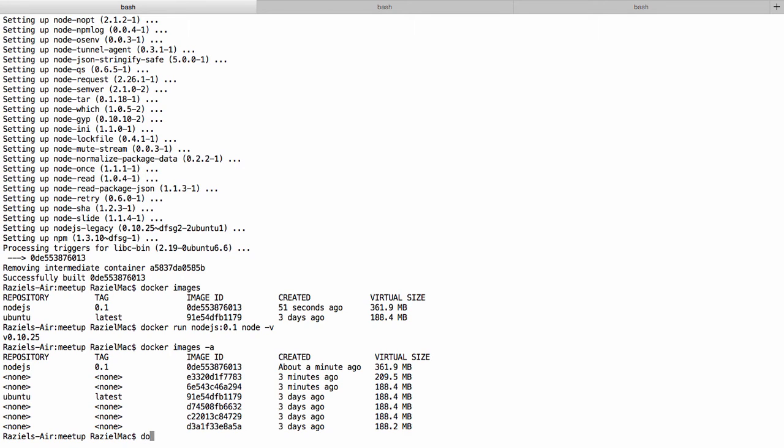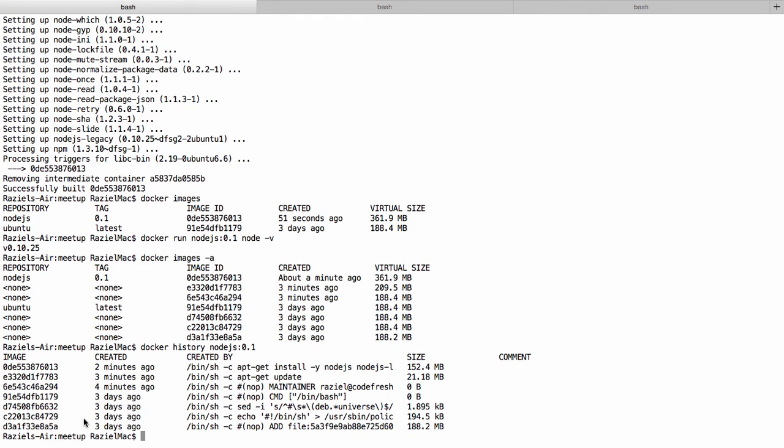We can also run docker history for nodejs:0.1, and we can see the images that were created for each and every command we had in our Dockerfile. Okay, so now we understand how the Docker daemon interprets the Dockerfile and creates these intermediate images, and then creates our final image that is composed of multiple layers.